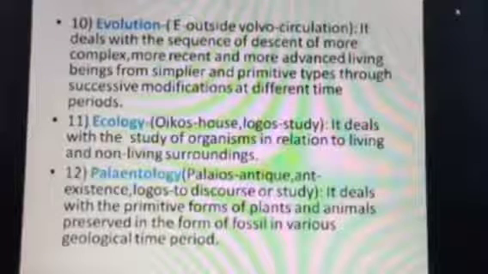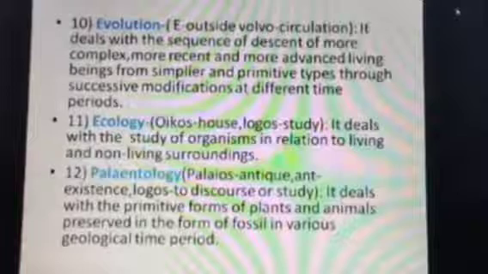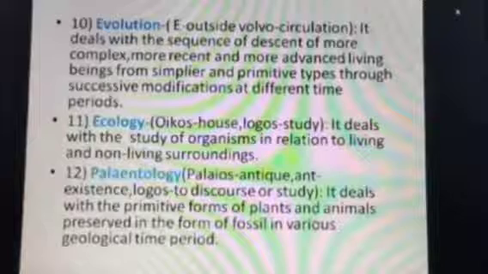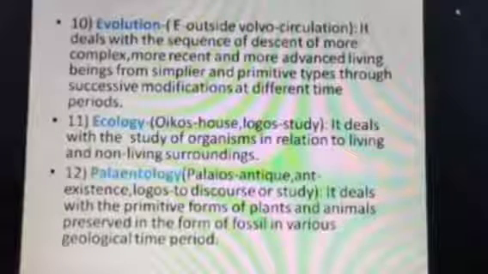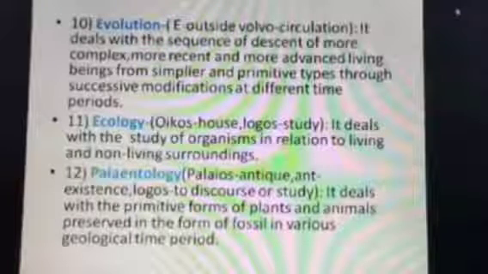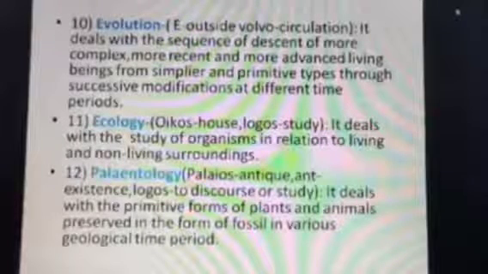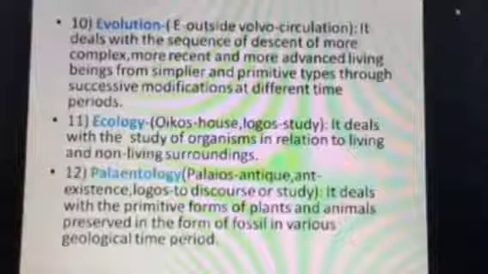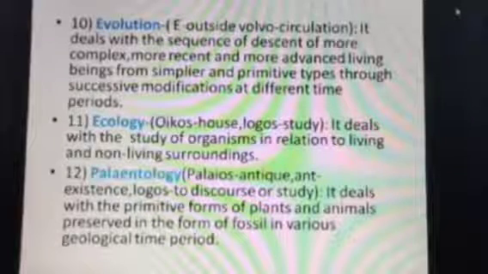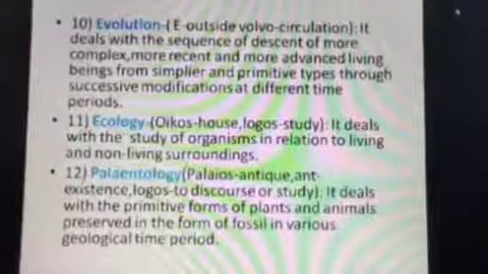So it deals with the sequence of descent of more complex, more recent, more advanced living beings from where? From simpler and primitive types. As you know, our primitive forefathers were not as advanced as us, but how we have achieved such an advanced form, these things will be discussed in evolution. How this modification has taken place in ourselves or in all other living organisms, both plants and animals, and how it has achieved such an advanced form, that will be discussed in evolution.